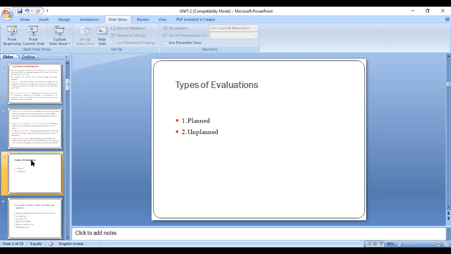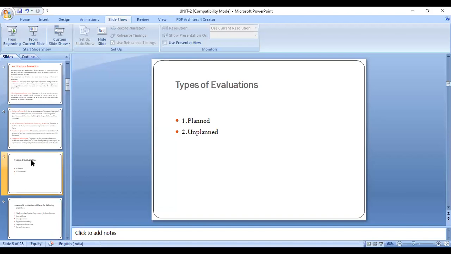And planned evaluations are preferable to get fewer risks on the work product. Why are we going for these planned evaluations? Whatever risks we may get in future, we want to reduce those risks in the development stage.